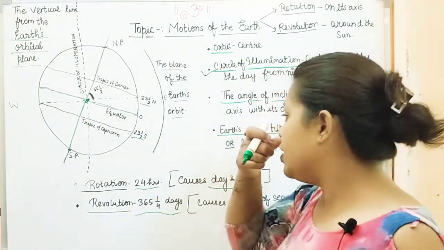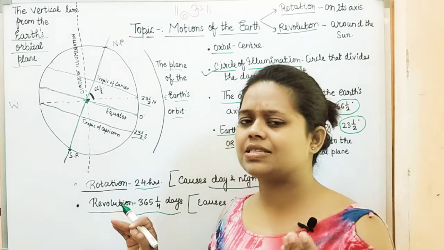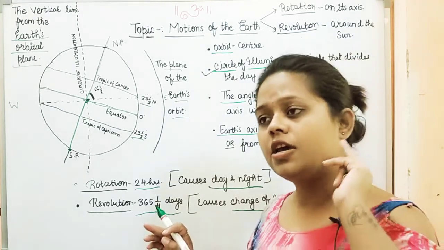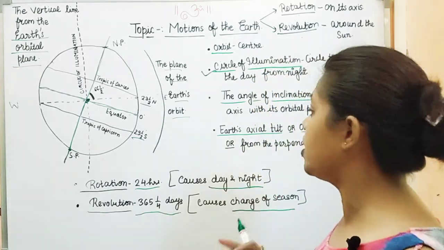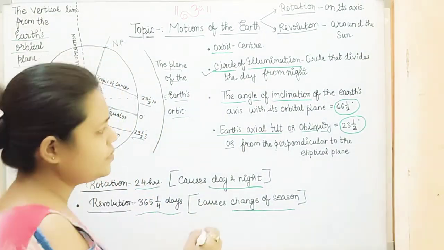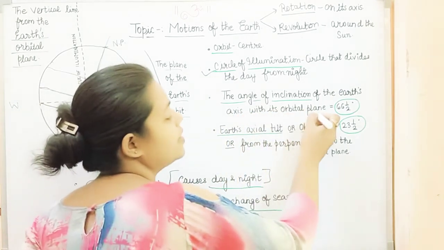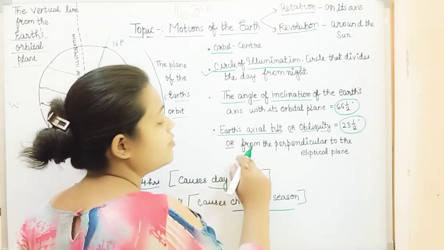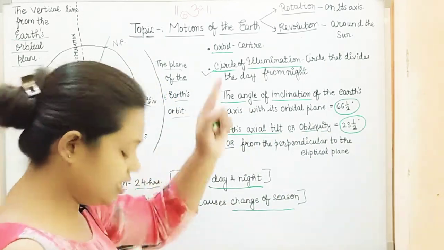Now if we talk about the inclination of the earth, inclination is, you can understand, tilt. So if we talk about the tilt or the inclination of the earth, here we must memorize and understand 2 points. Now what are those 2 points? For that you'll have to read this, then only I'll be able to show you the diagram. Angle of inclination of the earth's axis with its orbital plane, and earth's axial tilt, or earth's angle from the perpendicular to the elliptical path. There are 2 points.